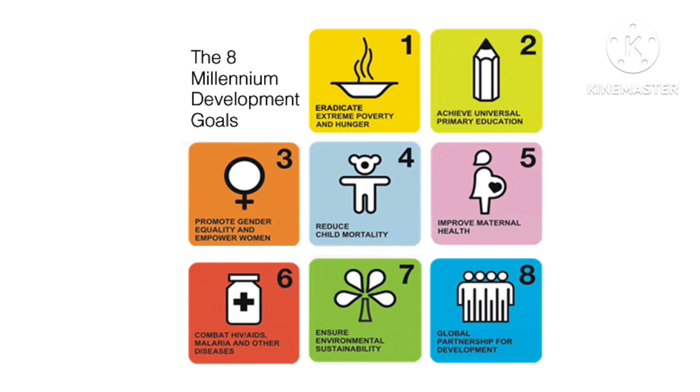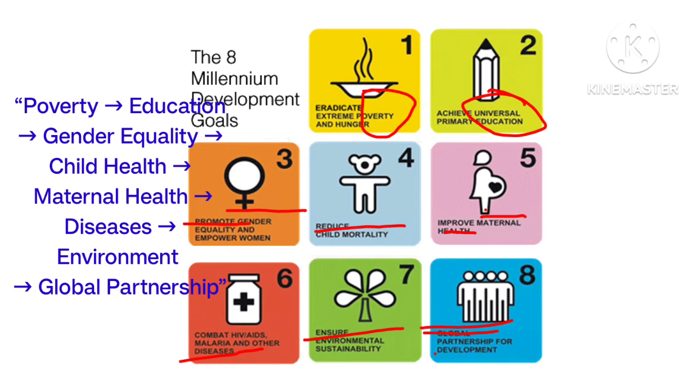Again to repeat and fix it in your mind, start from poverty, move to education, then gender equality, followed by child health, maternal health, tackling diseases, protecting the environment, and finally building a global partnership. These goals were adopted by 189 countries and guided development policy until 2015. Okay, I think it's clear.